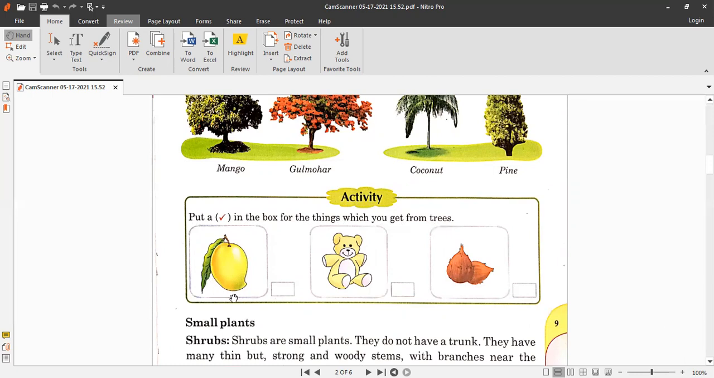Okay, this is a mango, this is a fruit. Do we get it from the tree? Yes, we get it from this tree. This is a mango tree and this is a mango. So we have to tick here in this box with the pencil.